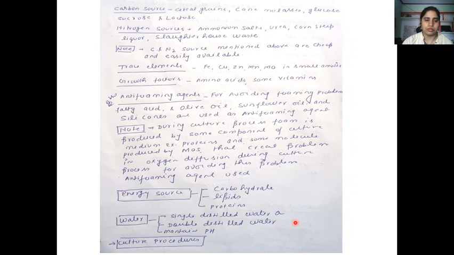Water also helps to maintain the pH of the medium, because we know the microbes grow at a particular pH and particular temperature. So it's a very important parameter for growing the microorganism from an industrial point of view, because these microorganisms are used for producing the commercial product.